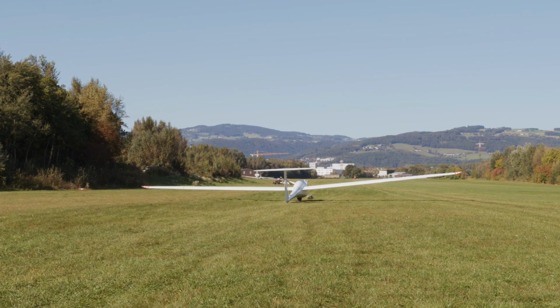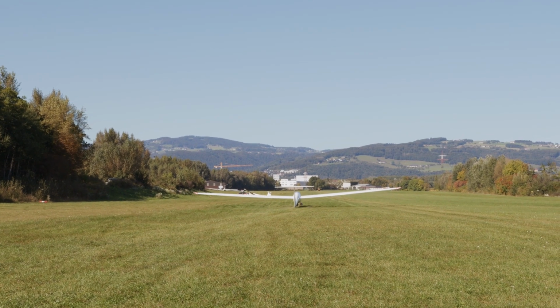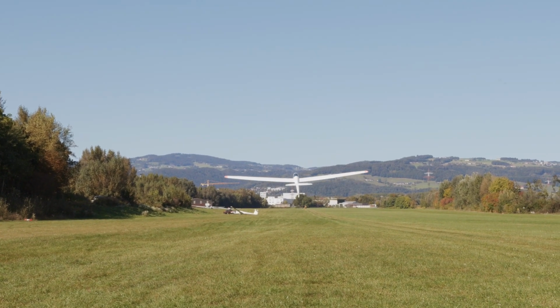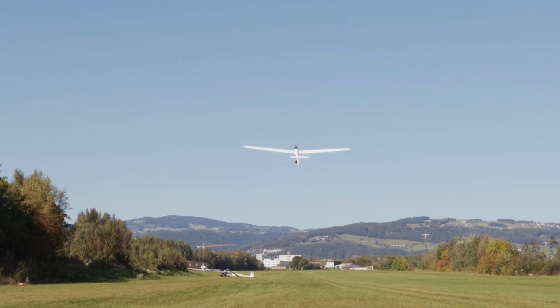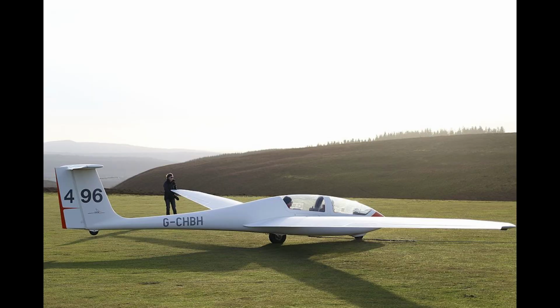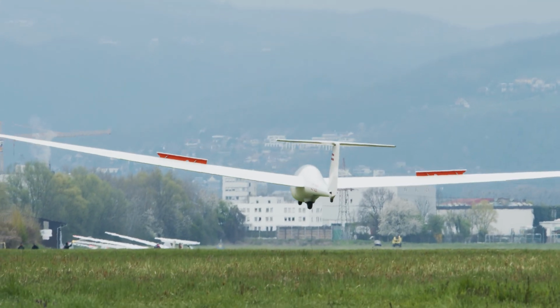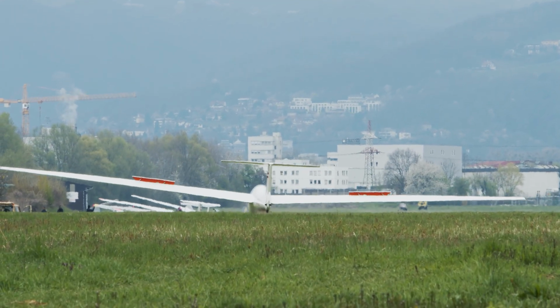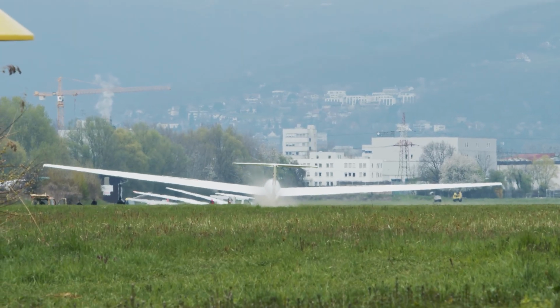Gliders achieve flight through their lightweight construction and highly efficient wings designed to maximize lift. Since they lack engines, gliders rely on external forces such as rising air currents, known as thermals or ridge lift, which occurs when wind flows over obstacles like hills or mountains. Pilots of gliders use these air currents to gain altitude and extend flight time. The wings of a glider are long and slender, creating a high aspect ratio that reduces drag and allows for sustained, efficient gliding. By carefully controlling the descent rate and leveraging natural forces, gliders can remain in the air for hours despite having no propulsion system.